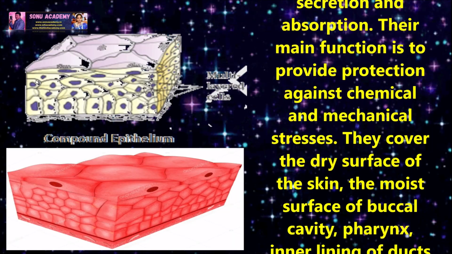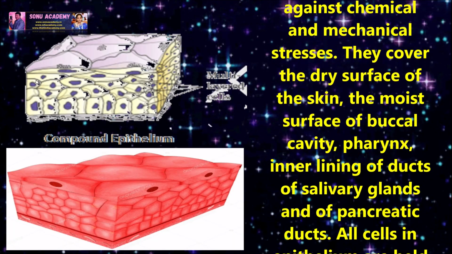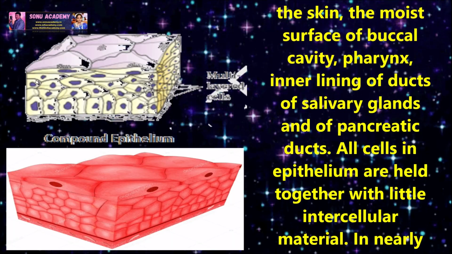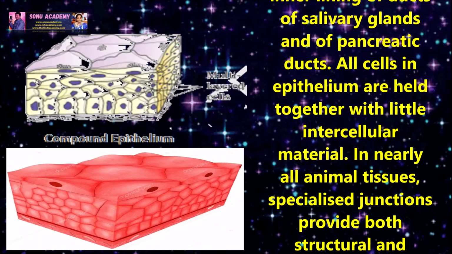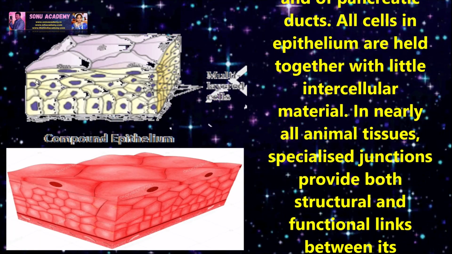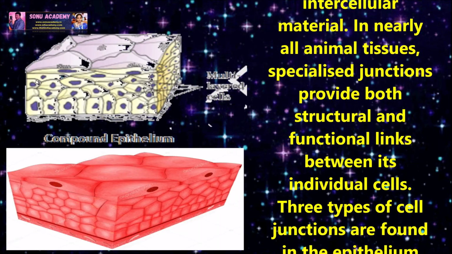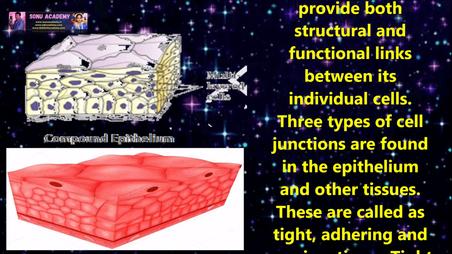They cover the dry surface of the skin, the moist surface of buccal cavity, pharynx, inner lining of ducts of salivary glands, and of pancreatic ducts. All cells in epithelium are held together with a little intercellular material. In nearly all animal tissues, specialized junctions provide both structural and functional links between its individual cells.